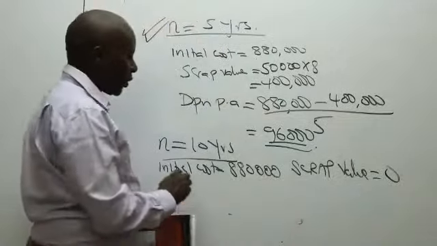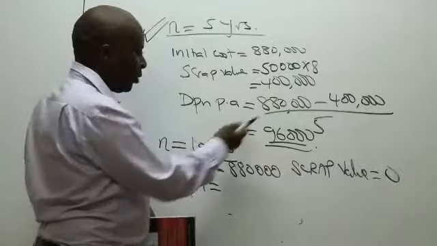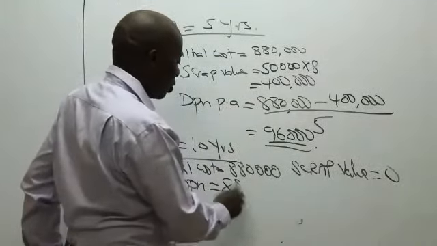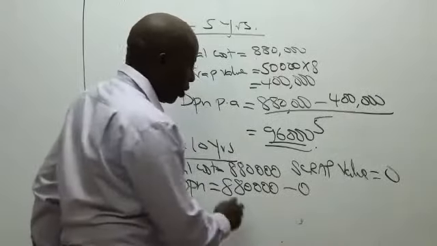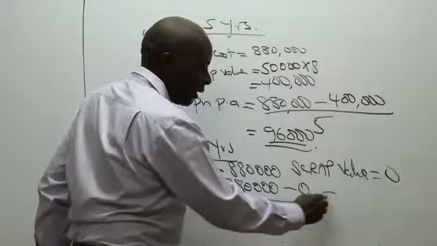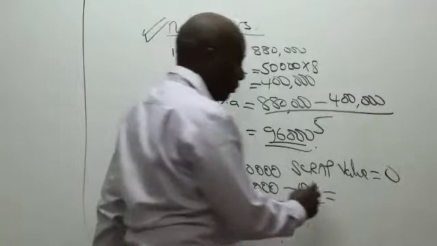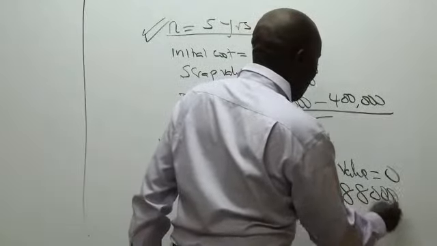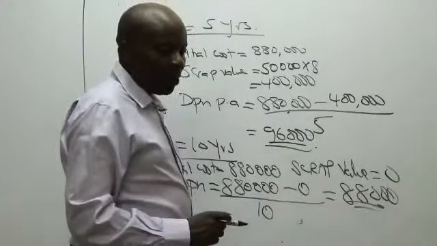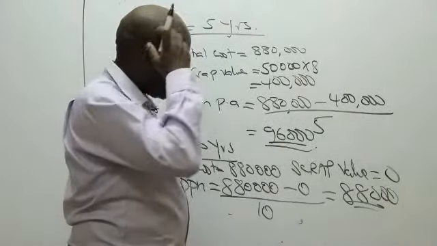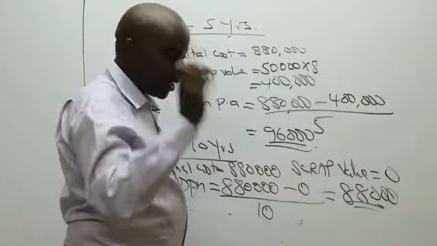And if that is the case, then could you kindly go ahead and give us depreciation per annum? I'll still use this formula. It is the initial cost of 880,000 minus the scrap value, which is 0, all over number of years, which are 10. Somebody is giving me a figure of 88,000. Okay, great.